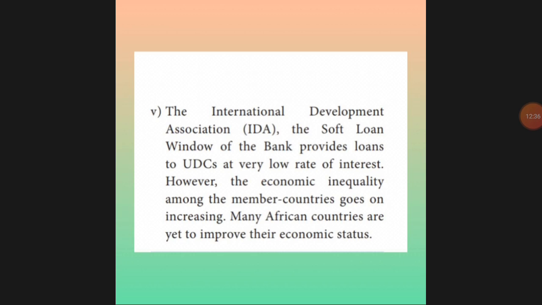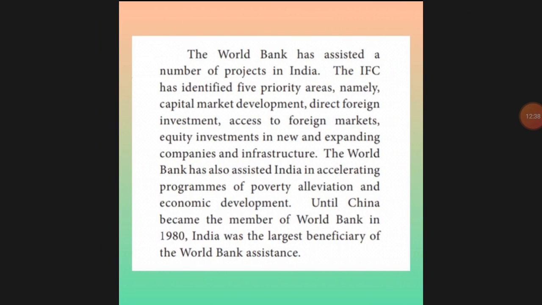Then the World Bank assisted new projects in India. The IFC has identified 5 priorities. That means in 5 fields the World Bank has given assistance from which India has mostly benefited. Which are the fields, you can say?